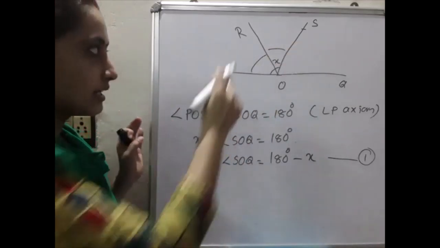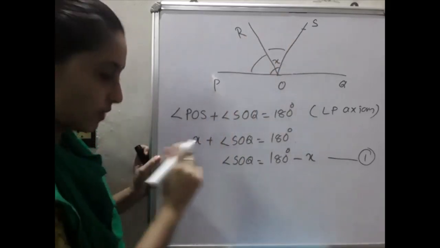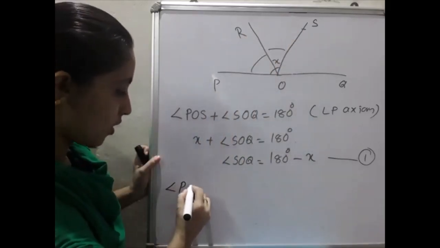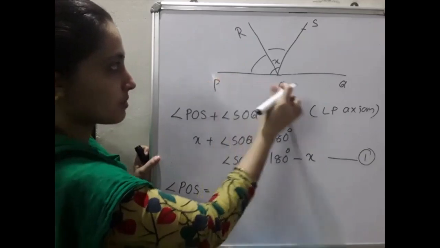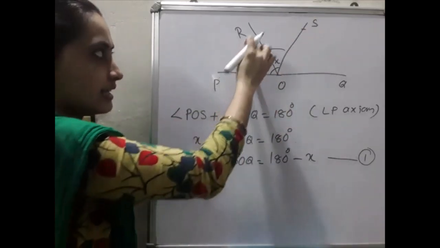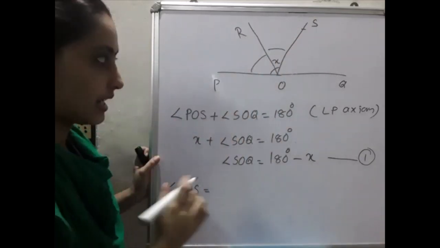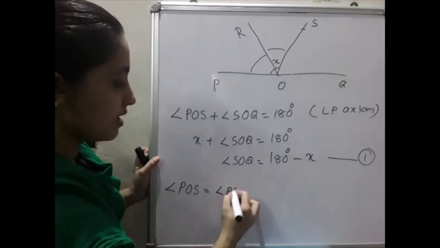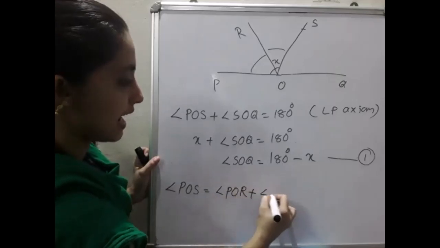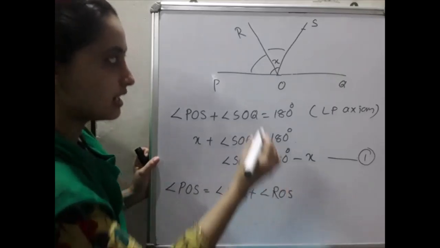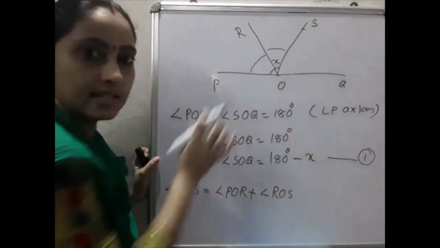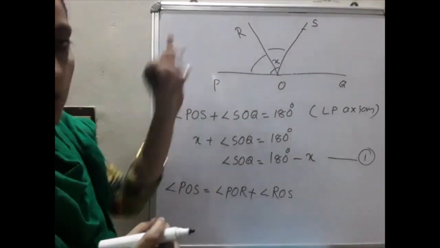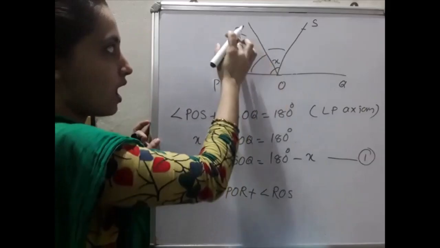So angle POS, this full angle, can be written as the sum of these two angles, that is angle POR plus angle ROS.